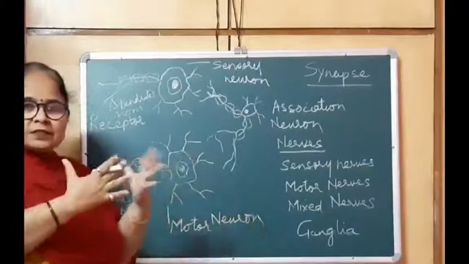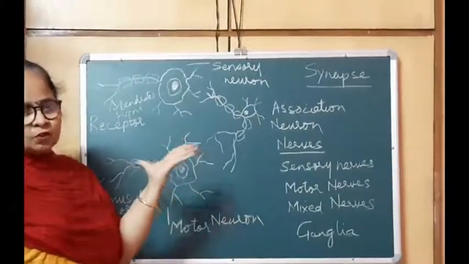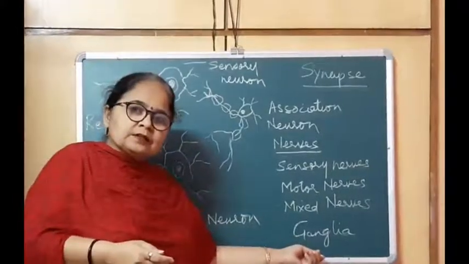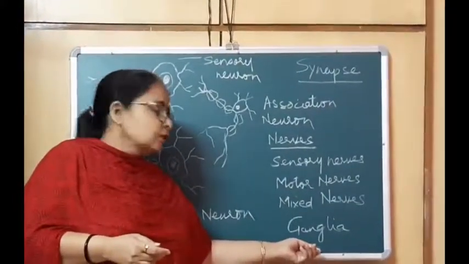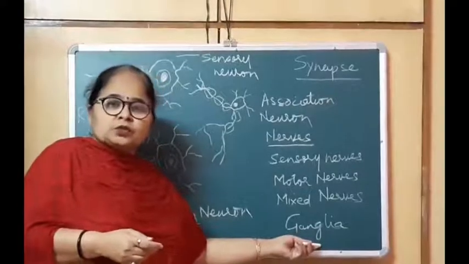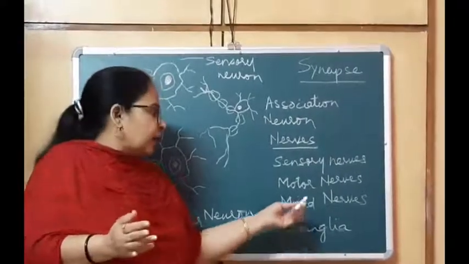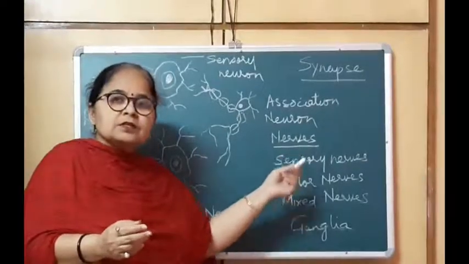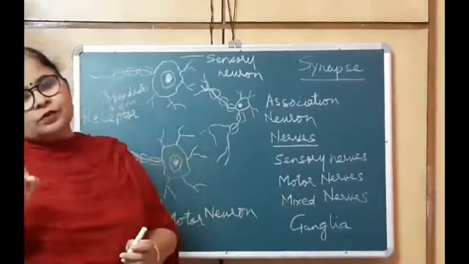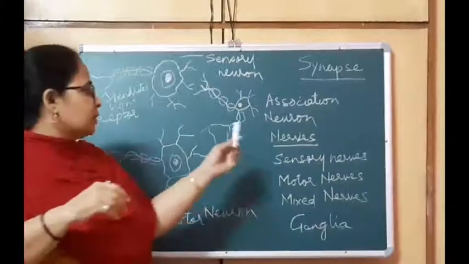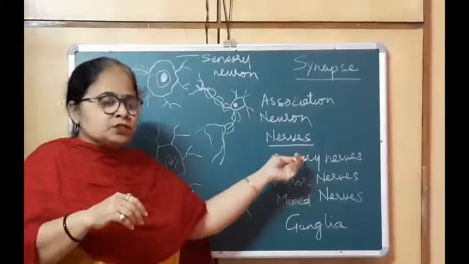The dendrites form a bunch on top, which is called the ganglia. Ganglia is the bunch of cyton portions of the neuron, which is broader on top, and a nerve is the axon part of the nerve cells which are bundled together and covered by myelin sheath.